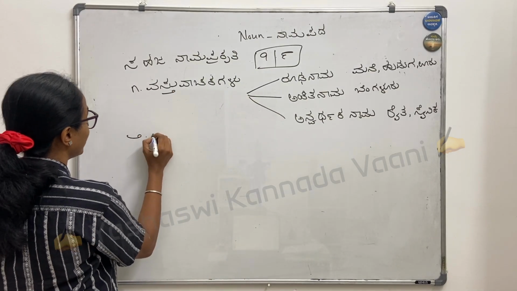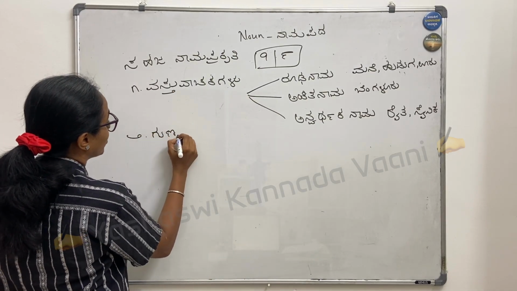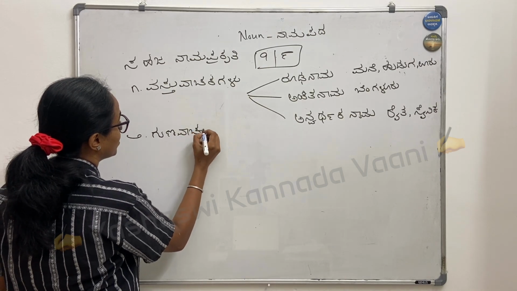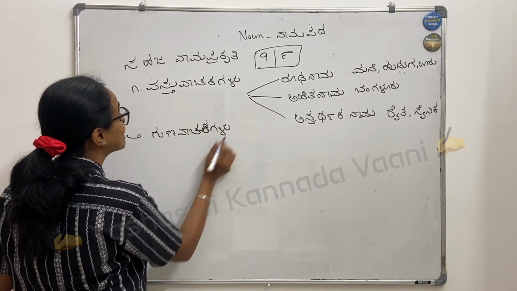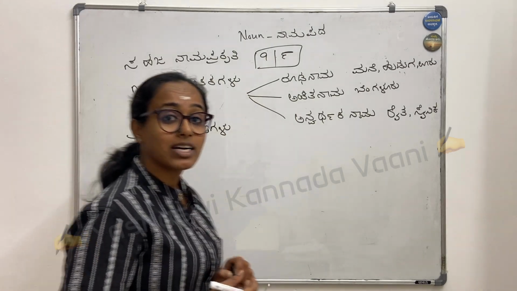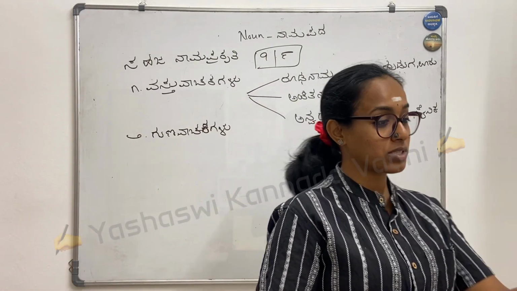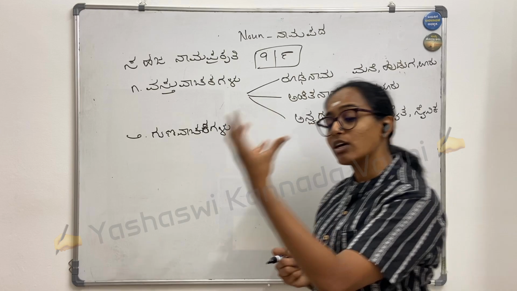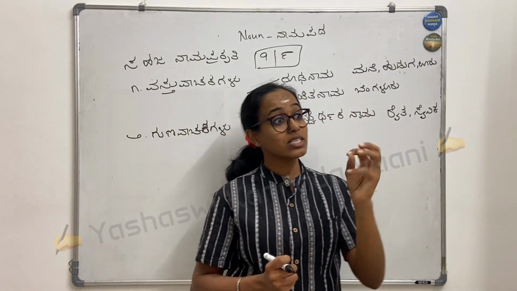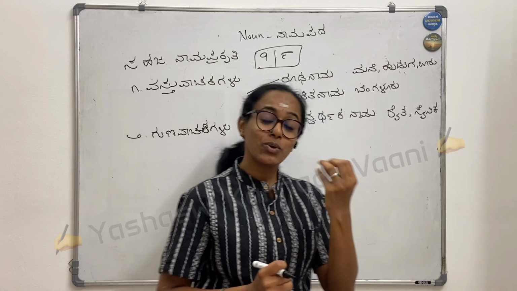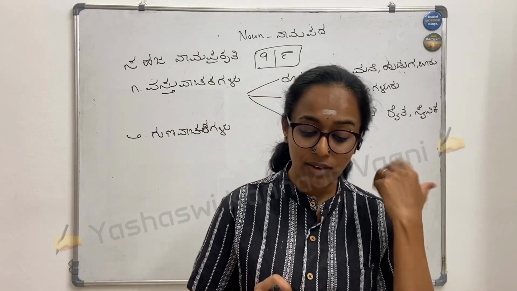We'll be covering only 4 today. Gunavachakavalu. So Guna means the quality of the things. That is a Gunavachaka. For example, I have a rose. So what is the color of that rose? The rose color is pink. And the rose is a beautiful rose. So this can be defined as a Gunavachaka.